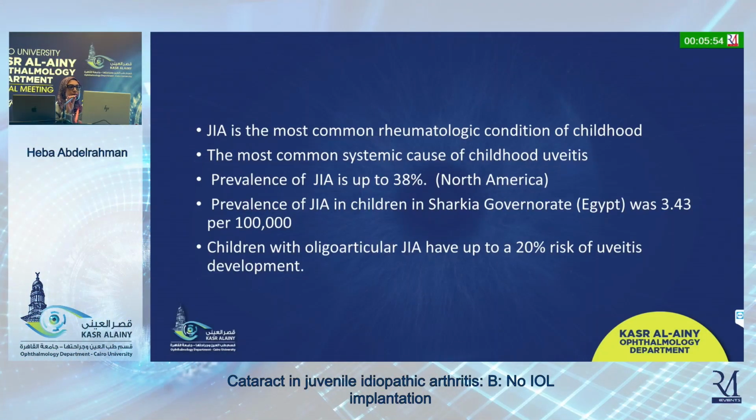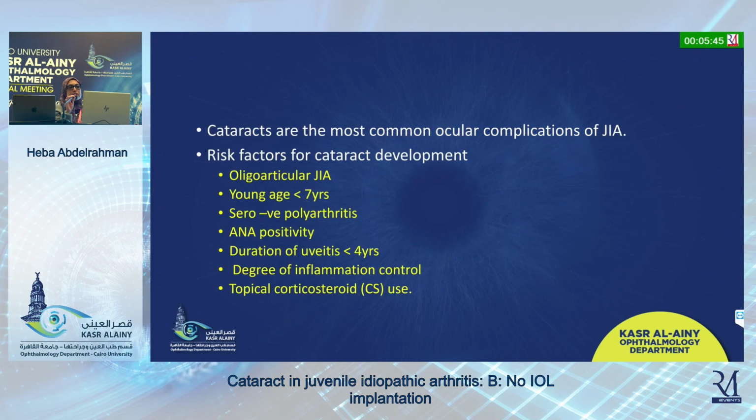As you all know, JIA is the most common rheumatologic condition of childhood. It is considered to be the most common systemic cause of childhood uveitis. Cataract is by far the most common ocular complication of JIA.